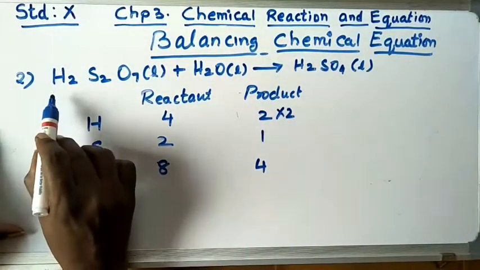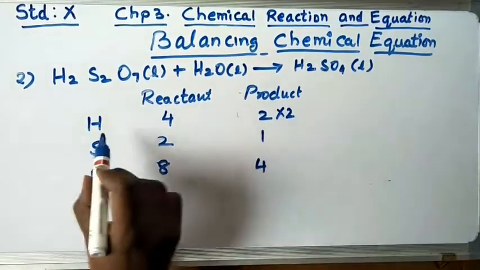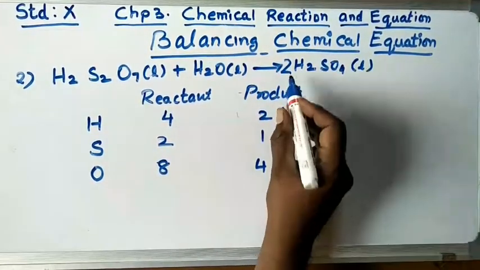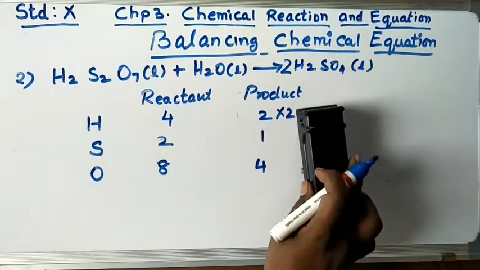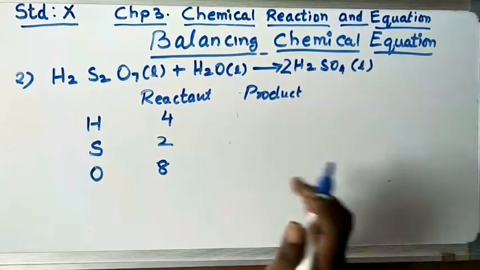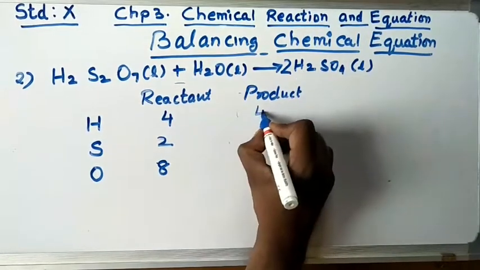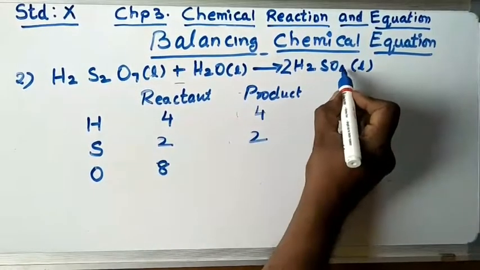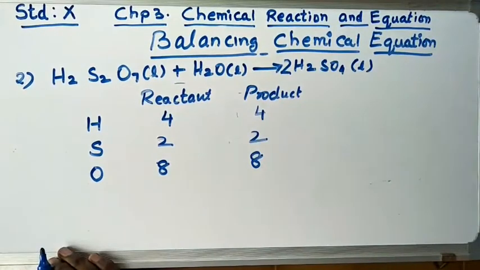Then again write the equation. Now you have changed the product, multiply by 2, that is an H. So where is the H? Here. So write here, multiply by 2. So in the second step, what you obtain is, these are same, I have not changed here, but 2 to the 4. How many sulfur is there? 2. Here 4 oxygen into 2, 8. Is it balanced? That means in 2 steps we have already balanced it.